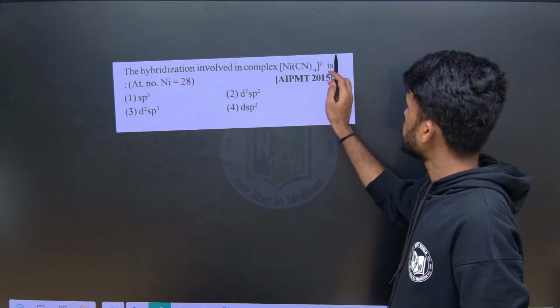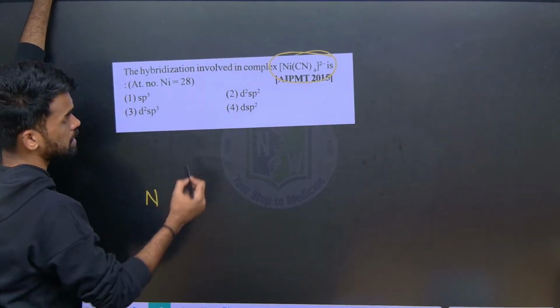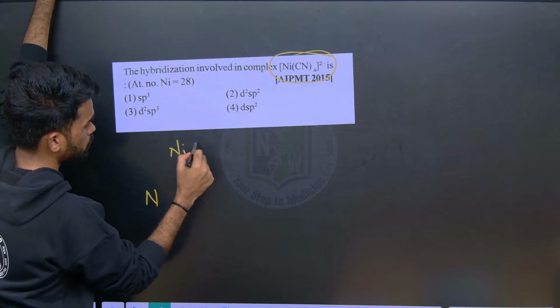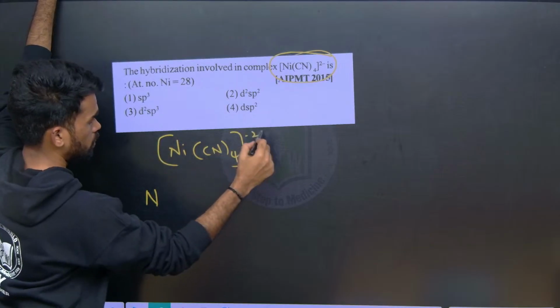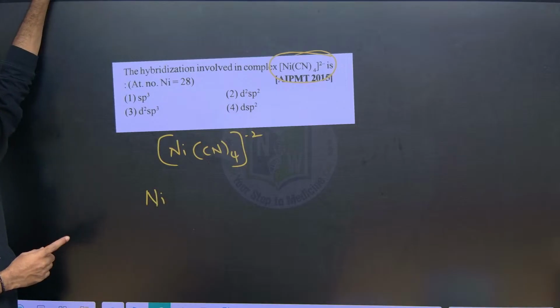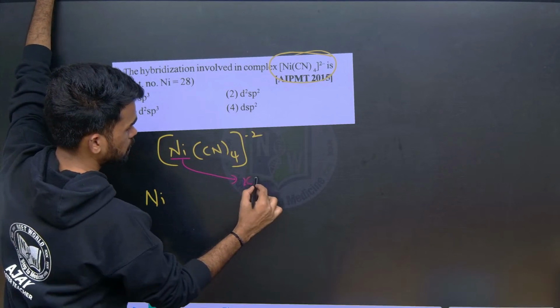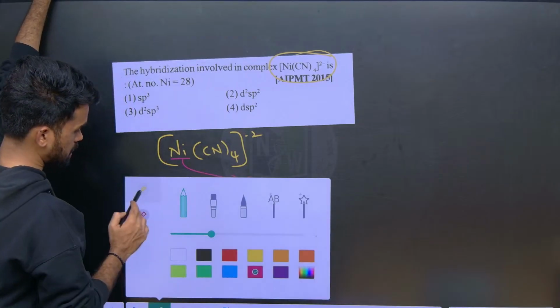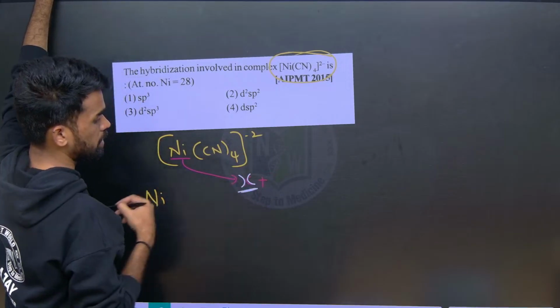Okay, now in order to find the hybridization of nickel here, we need to use the concept of VBT, valence bond theory. First thing is to write the given complex. Done, written. Next, identify the oxidation state of nickel in this complex. Let us say for the metal atom it is X. Now we need to find the X value here.